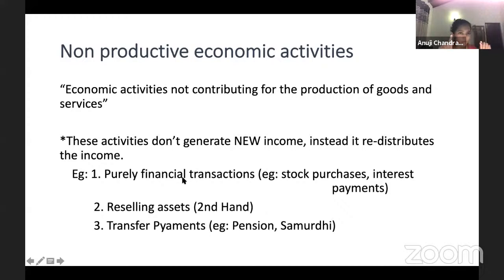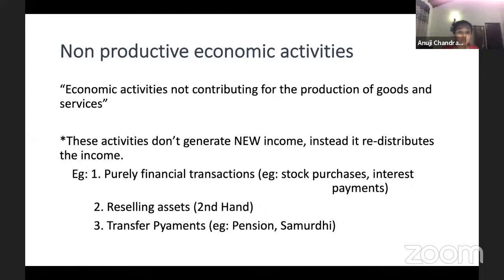Guys, I think I made a small confusion at the beginning where I said natural causes come under non-productive. No, natural comes under productive. I think I clarified it later on. But yes, non-productive is you're not creating anything new to the economy. Nothing new, no new good or service. An example is purely financial transactions. So you have stock purchases, purely financial. You're not producing a good or a service. Then interest payments, you're not producing a good or a service. Interest is not a service, right? Then reselling assets. So second-hand ones, you're selling the same car. There is no new addition to the economy.